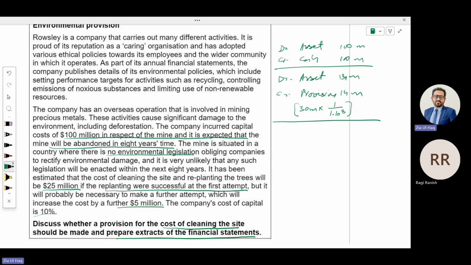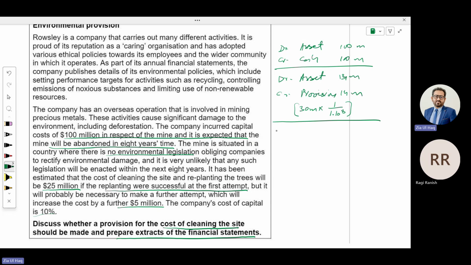So with 14 million, you need to record this amount. Now the asset will be 114. Now your asset amount will be 114. You will depreciate 114.